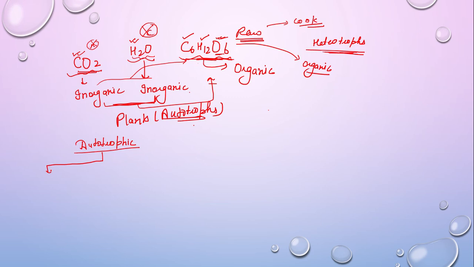So the autotrophic mode of nutrition is further divided into two parts. One is the photosynthetic autotrophic mode of nutrition, and next is the chemosynthetic mode of nutrition.